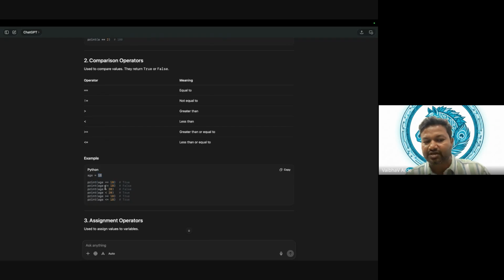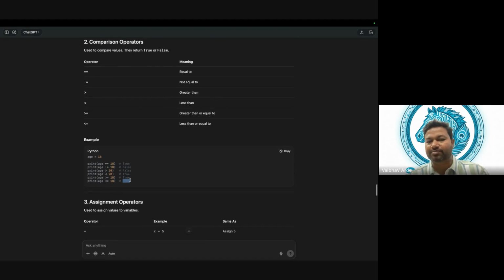So with age 18, 18 not equal to 18 is false, right? 18 greater than 20 is false. 18 less than 20 is true. 18 greater than or equal to 18 is true. Less than or equal to 18 is true. Correct? So that is comparison.